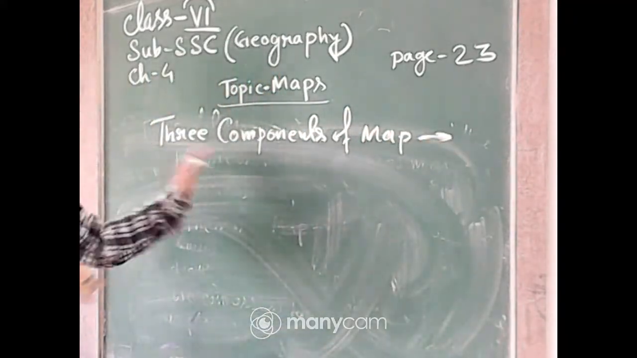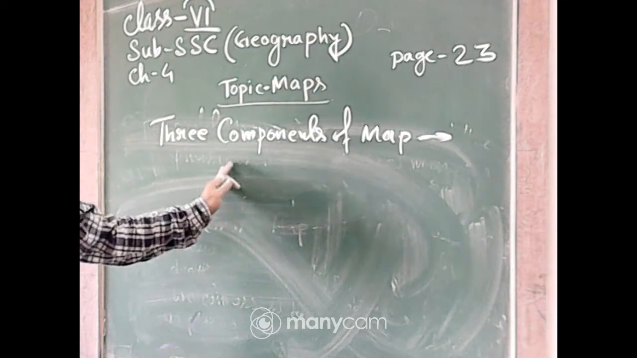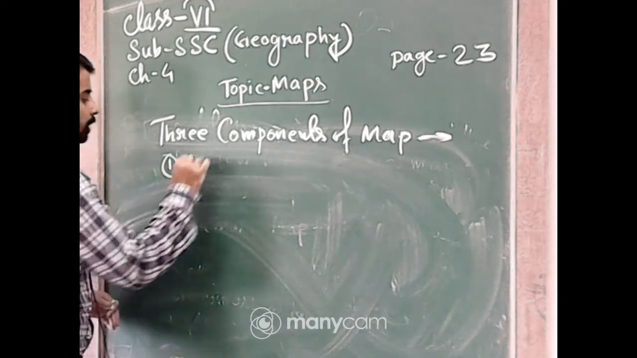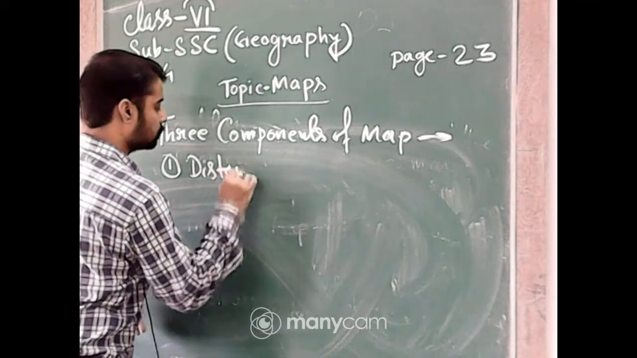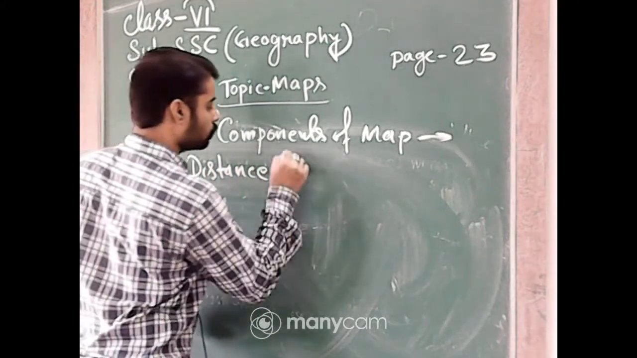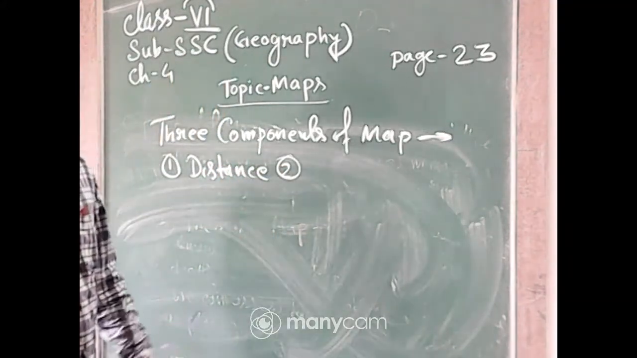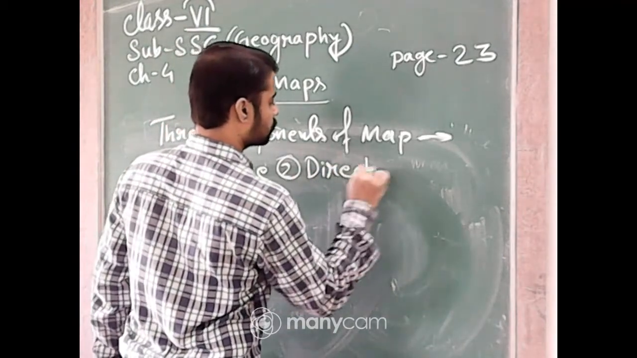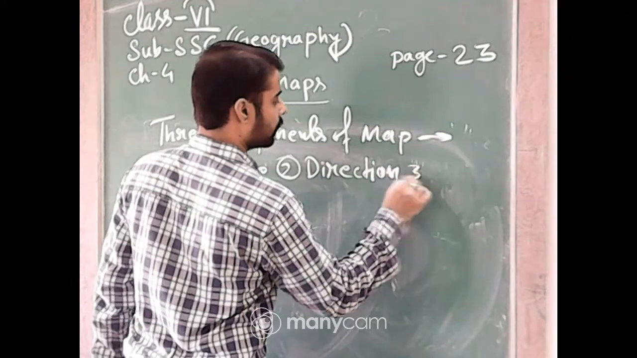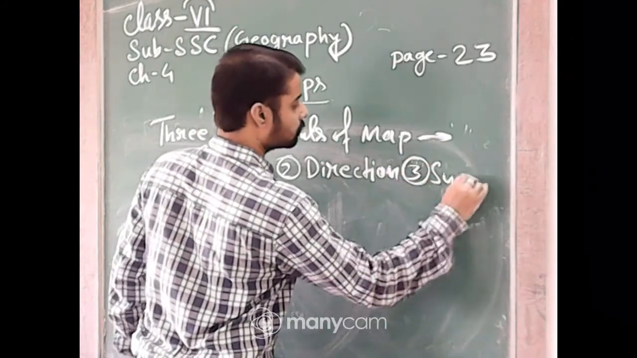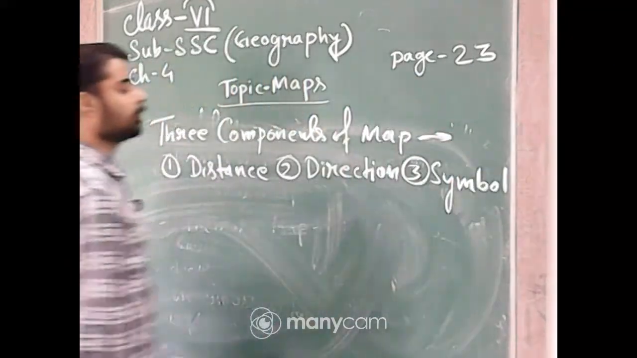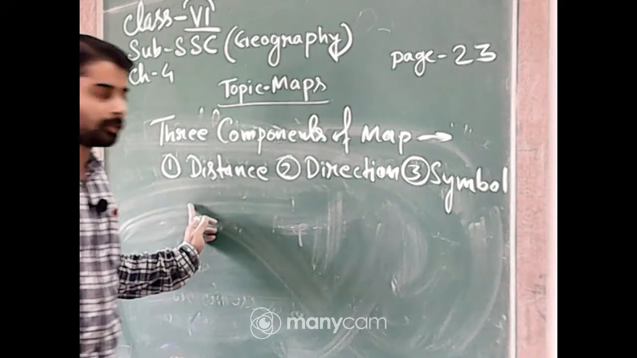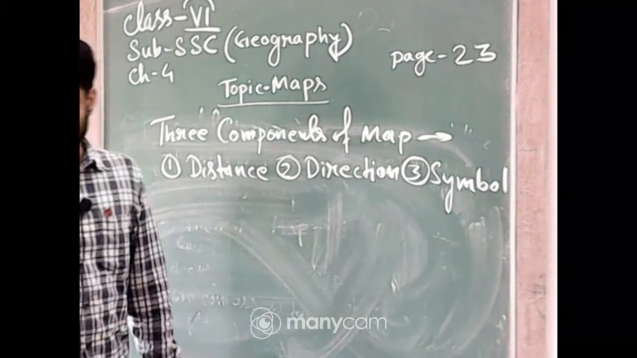So a map also, each and every map has three components. Number one, the distance. Number two, it is the direction. And number three, it is symbol. These three things are very important in each and every map. Okay. So now I am going to discuss about the distance.